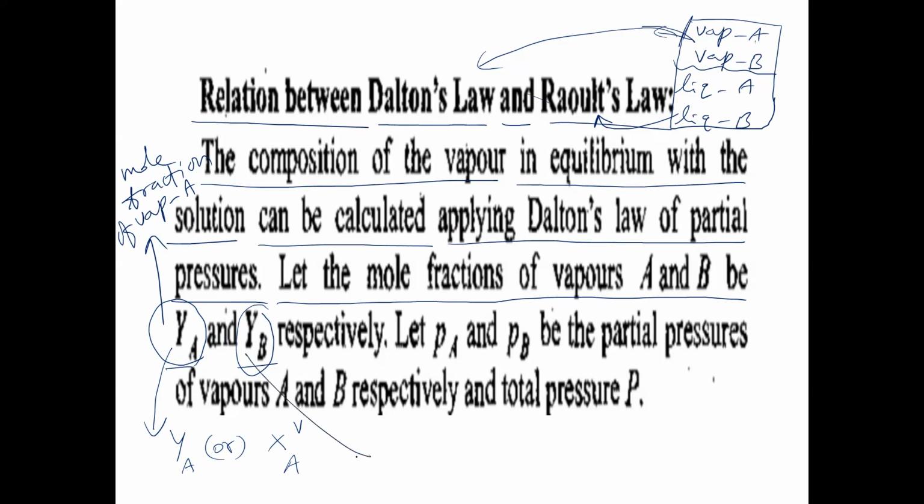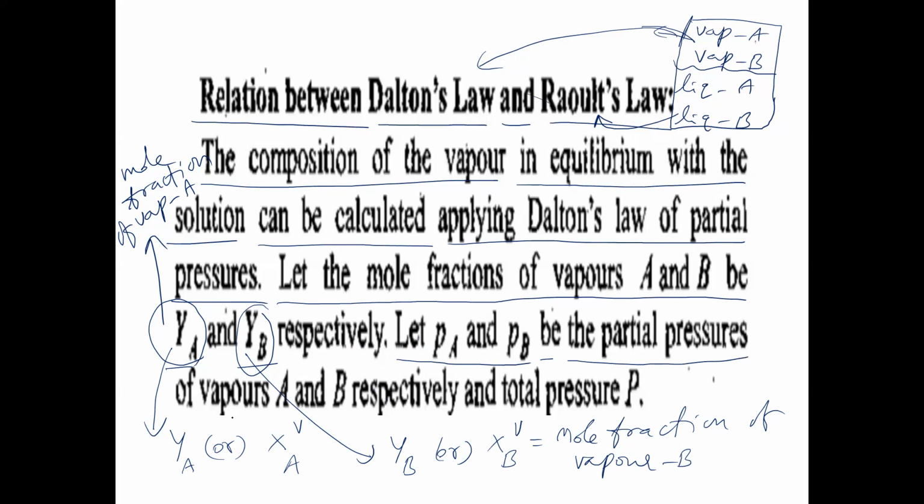The same goes for Yb, which is also written as Xb in the vapor phase: the mole fraction of vapor B in the vapor mixture. In the mixture of two vapors, the mole fraction of vapor B is Yb. Remember.